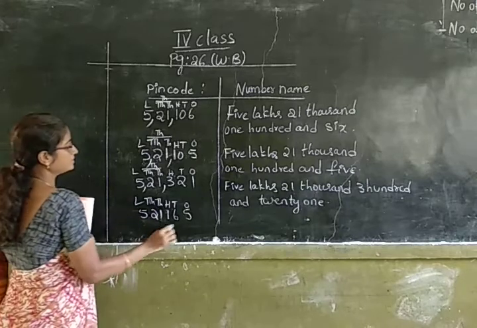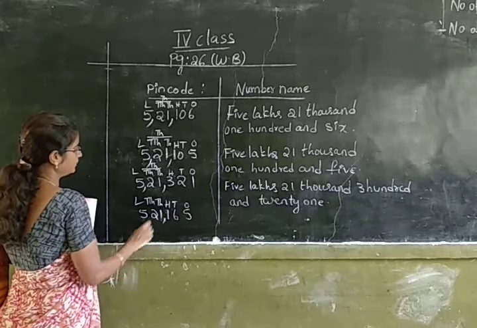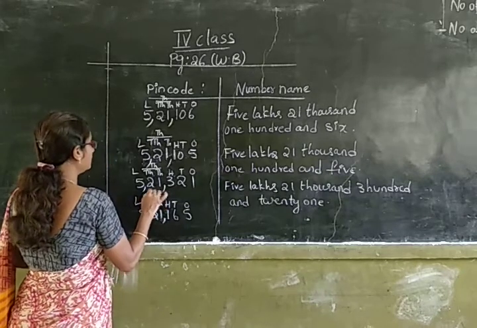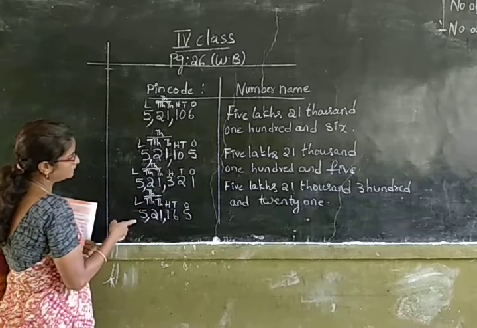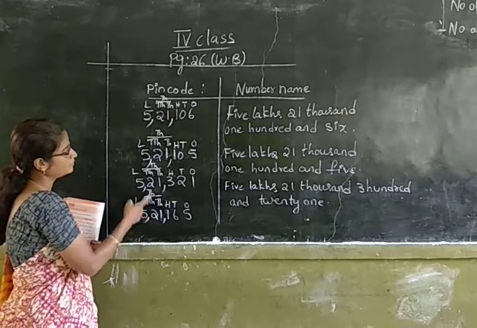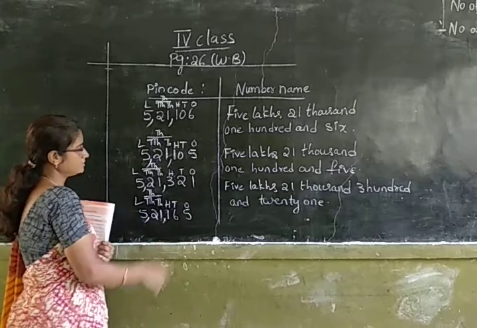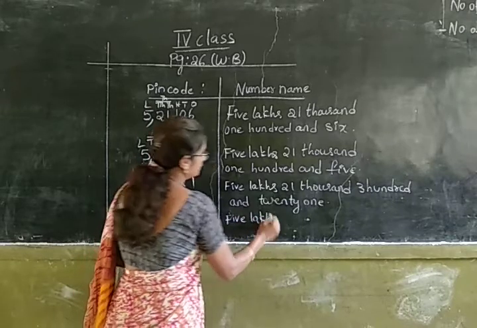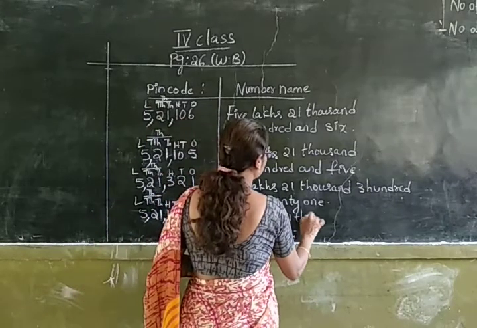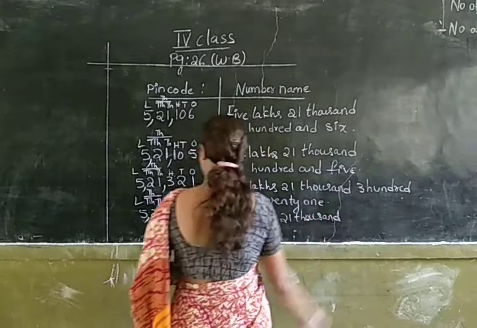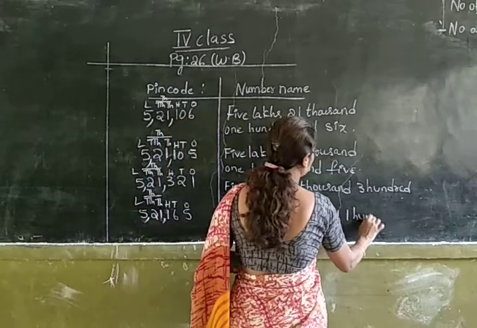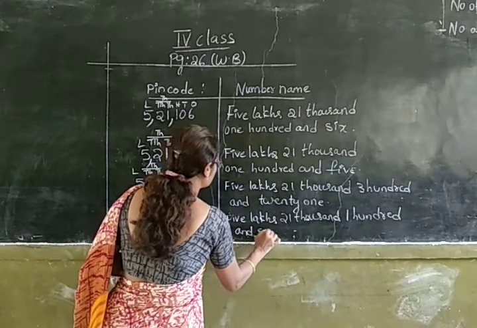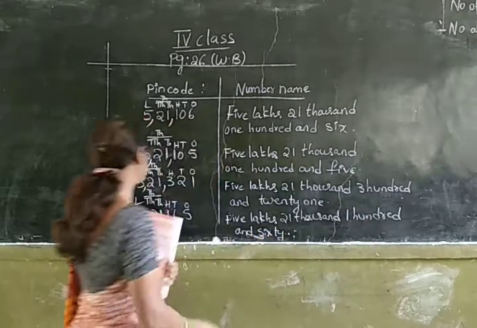After writing the places, put the comma after hundreds place and 10,000s place. 1,000 and 10,000 comes under thousands period. Now you can read this number as 5,21,165. Did you understand, children?